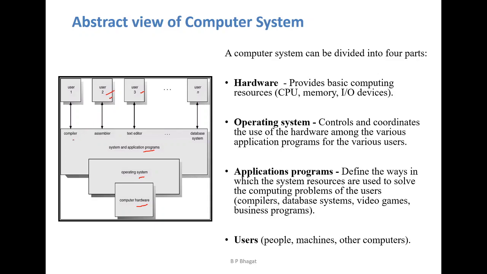The application programs may be compilers, assemblers, text editor software like Microsoft Word, Excel, PowerPoint, video editing software, database system related software, video games, business programs, and so on. The users may be people, machines, and other computers which want to interact with the computer hardware.